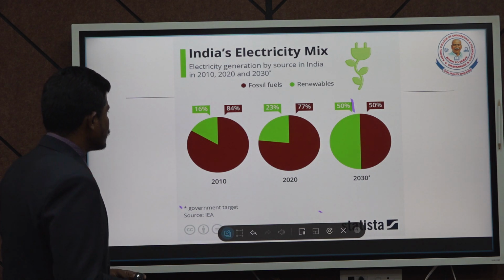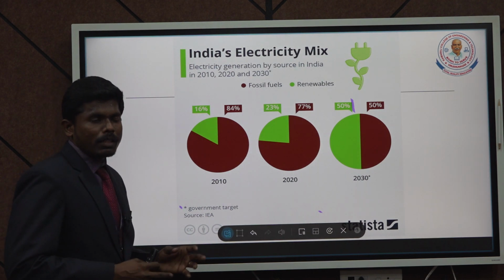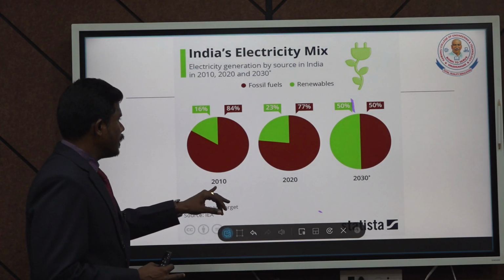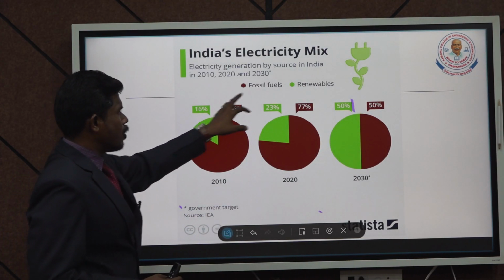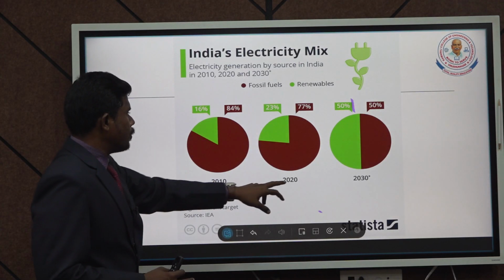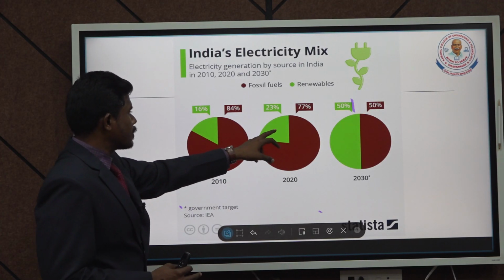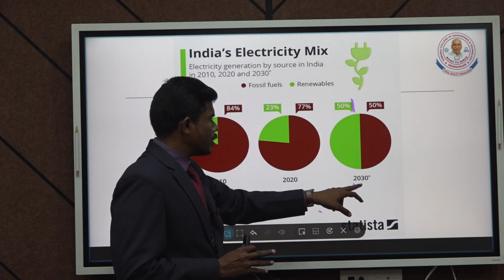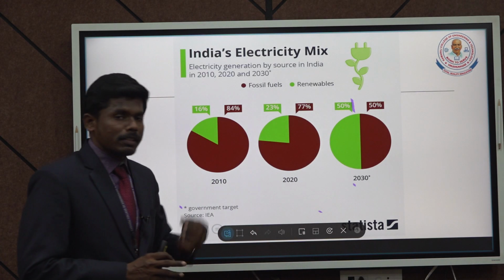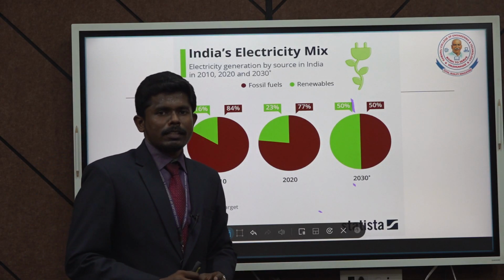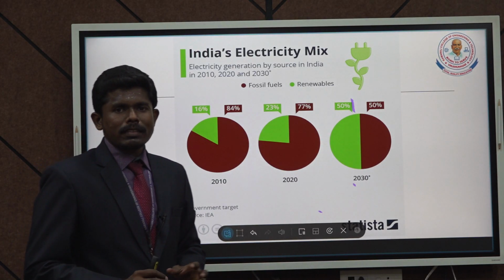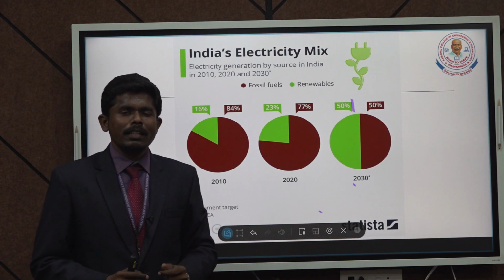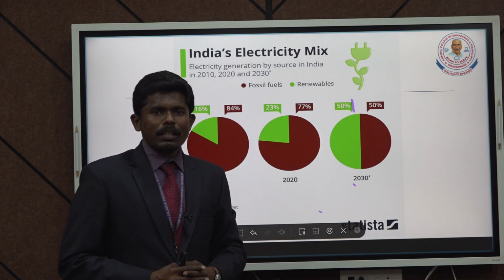And another statistic, this is the future, that means if the progress keeps happening, let's see how it can happen. In 2010, 16% renewables were used, and in 2020 it increased to 23%, and if the progress keeps going, in 2030 we expect that nearly 50% of energy sources will be based on renewable energy. So the point is, in electrical energy sources, renewable sources play a very key role for the environment. Shall we start working with renewable energy sources?